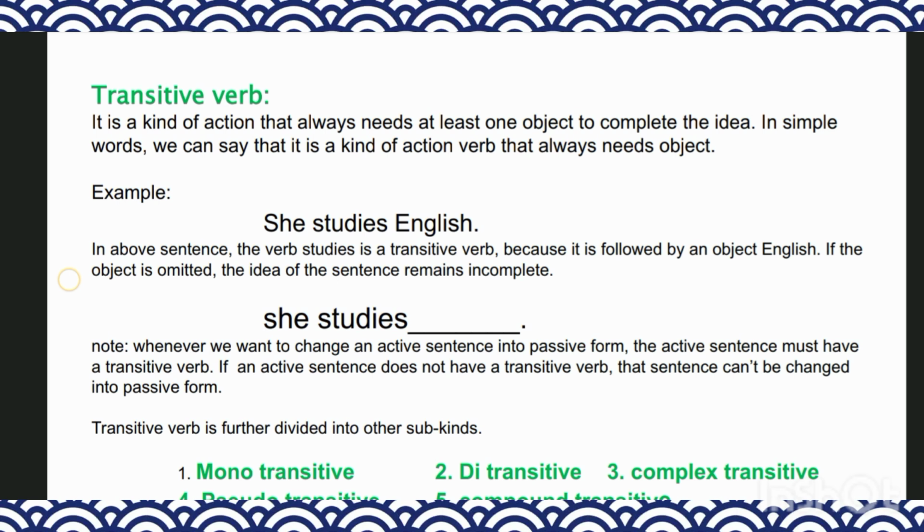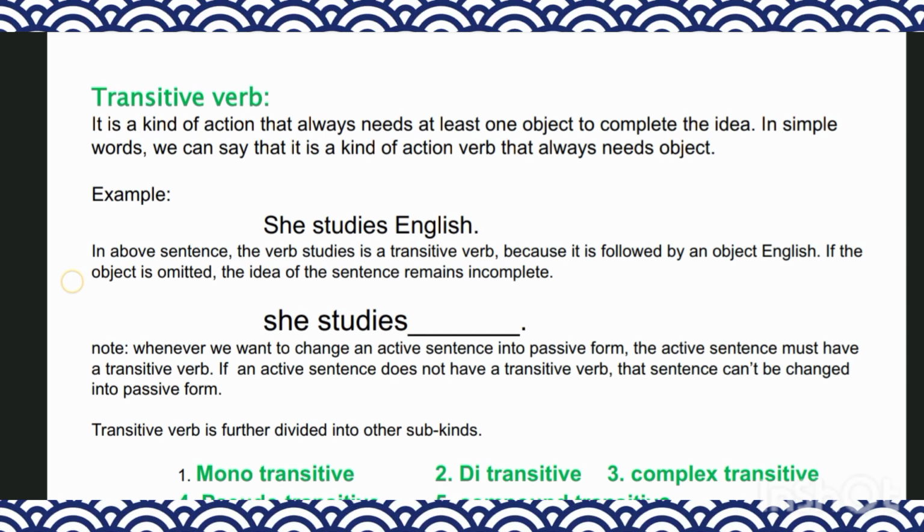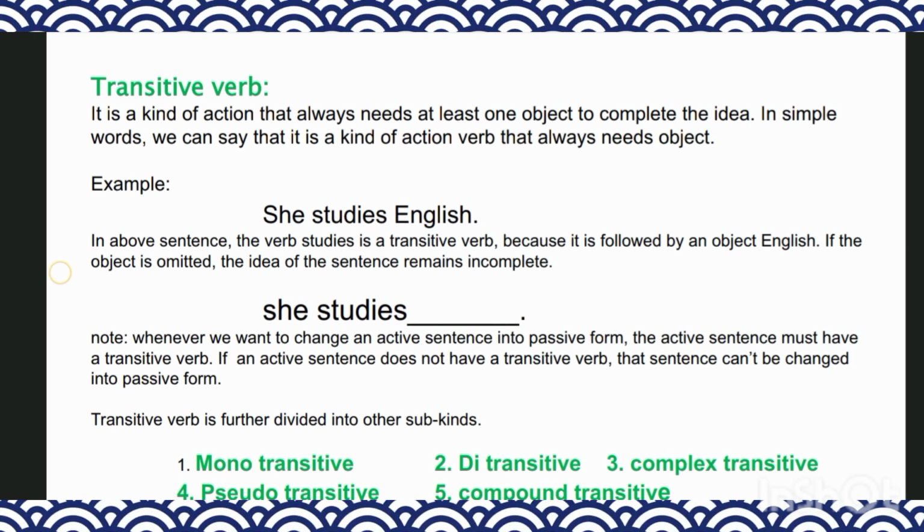In simple words, we can say that it is a kind of action verb. It always needs an object, in the middle or at the end of the sentence. How can we find and clarify it? Look at the examples.